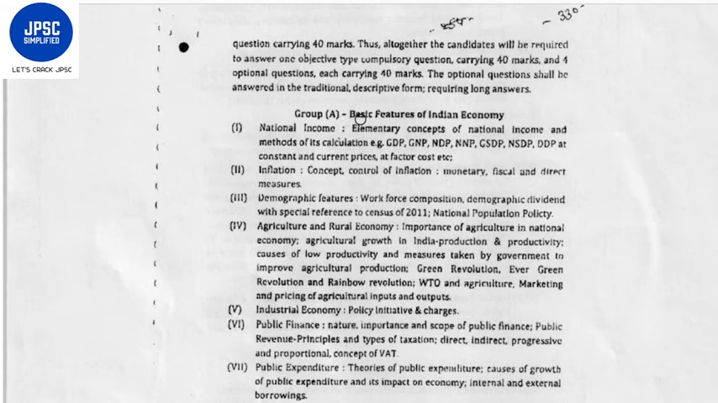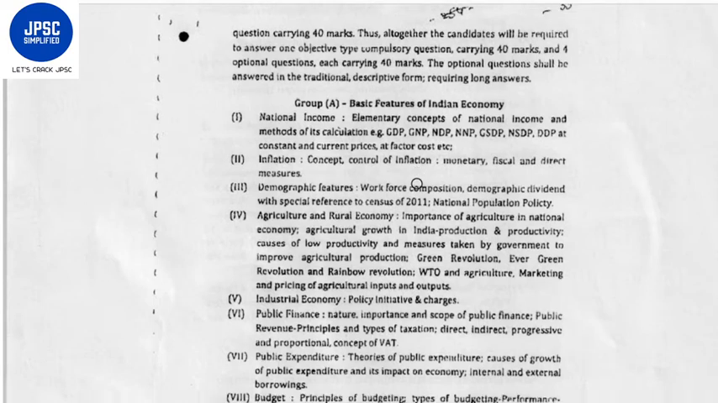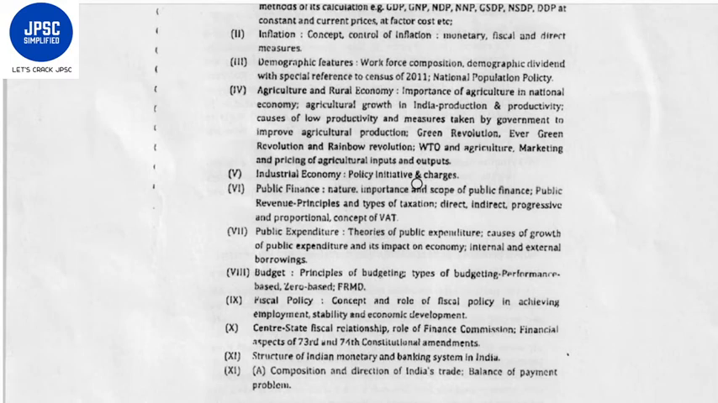See, Group A subsection consists of basic features of Indian economy. It consists of topics like national income, elementary concepts of national income and methods of calculation like GDP, GNP, NDP, NNP, GSDP, NSDP, TDP at constant and current prices at factor cost, etc. Okay, inflation concept, control of inflation, monetary, fiscal and direct measures, demographic features, workforce composition, demographic dividend with special reference